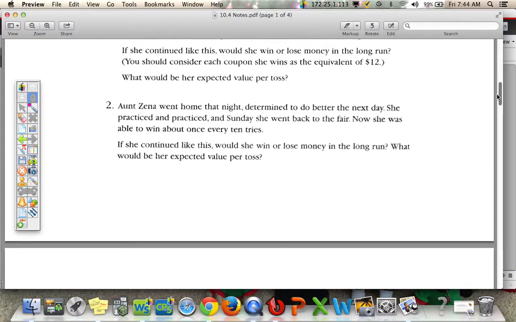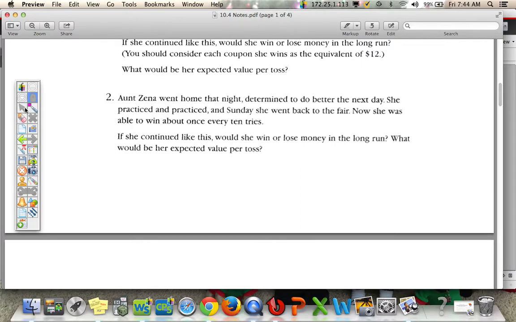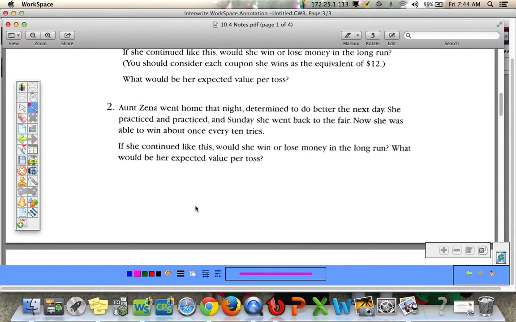Aunt Zena went home that night determined to do better the next day. She practiced and practiced, and Sunday she went back to the fair. Now she was able to win once every 10 tries. If she continued like this, would she win or lose money in the long run? What would be her expected value per toss?